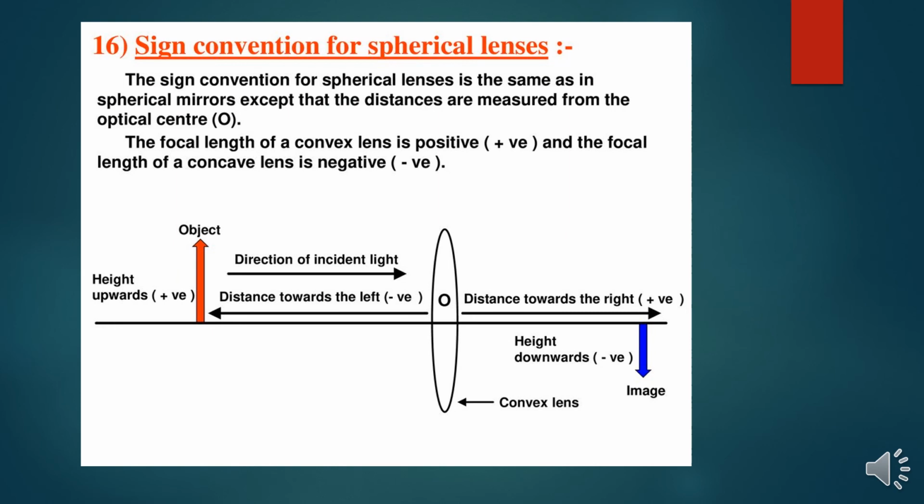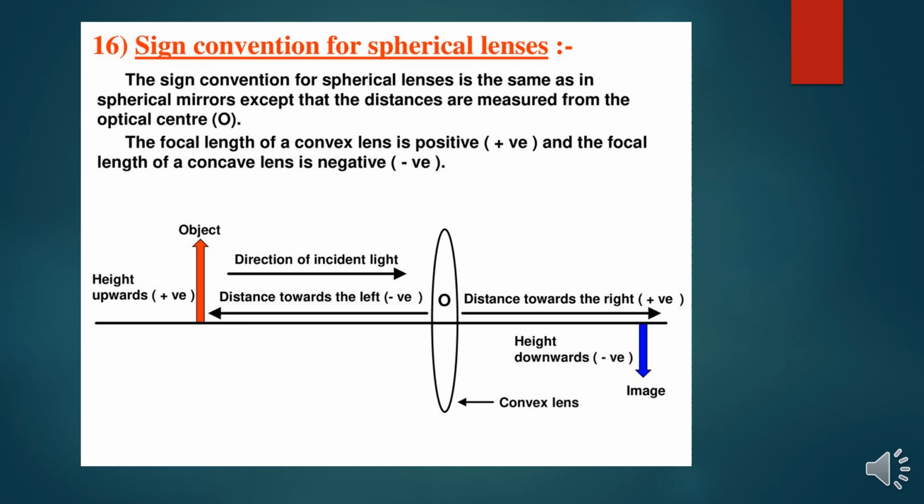Sign convention for spherical lenses. The sign convention for spherical lenses is the same as for spherical mirrors, except the distances are measured from the optical center. What we have discussed there, we have considered the axis, the upward heights are positive, and we consider the distance towards right and towards left. Obviously it is equal for the mirror and lens, but one thing, except the distance is measured from the optical center.